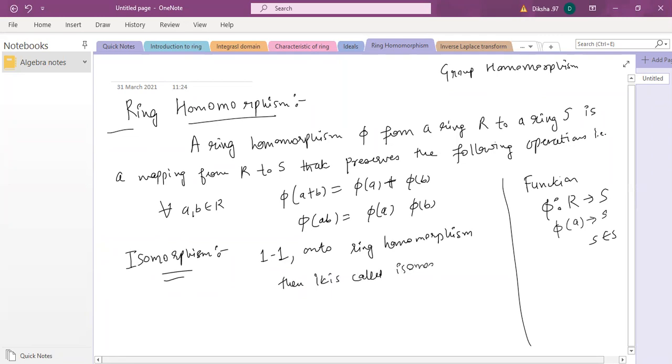To prove that two rings are isomorphic, firstly they have to be homomorphic, and then additionally you need to prove the map is one-one and onto. That is the basic standard mathematical technique. We already know how to prove that a given function is one-one or onto, so we will see it wherever it is required. So let's move to the examples.